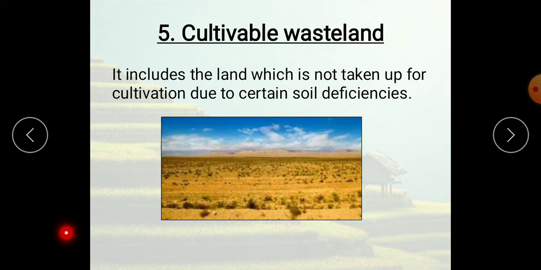Cropping pattern refers to the proportion of area under various crops at a point of time in a unit area. Production of flowers for marketing is called floriculture. Culture means growing, I told you. Flora means flower. They'll grow plenty of flowers. Today marketing is big. That's called floriculture.